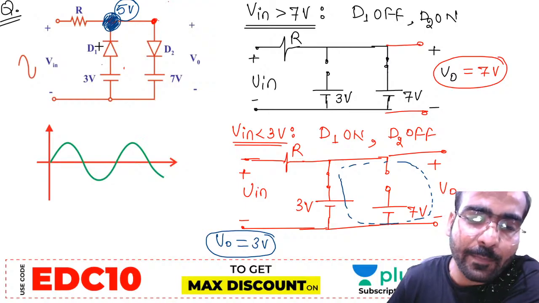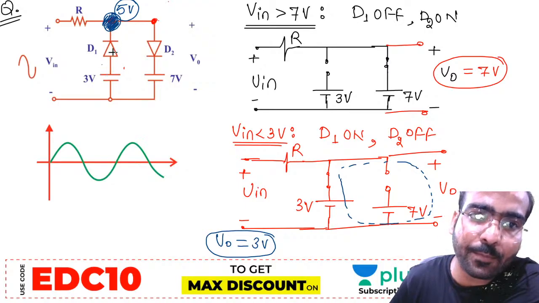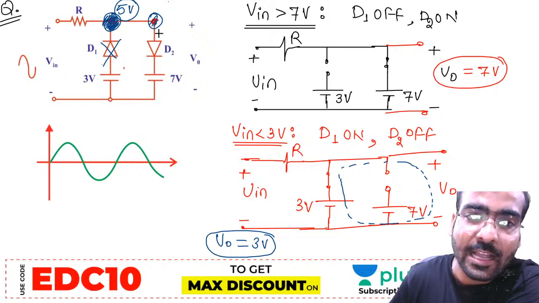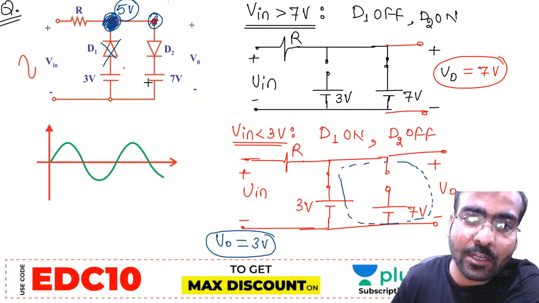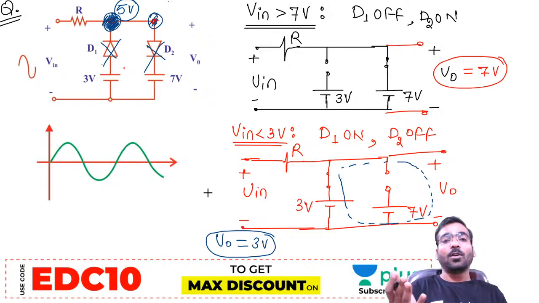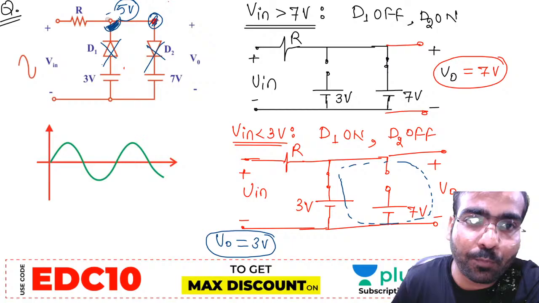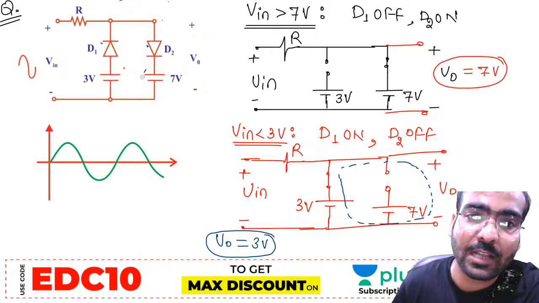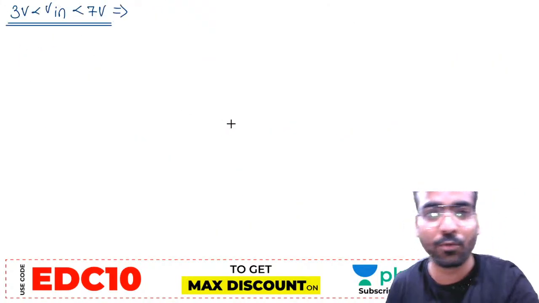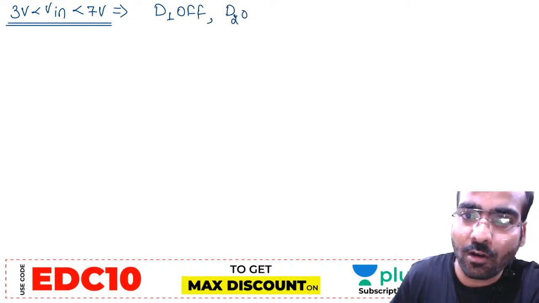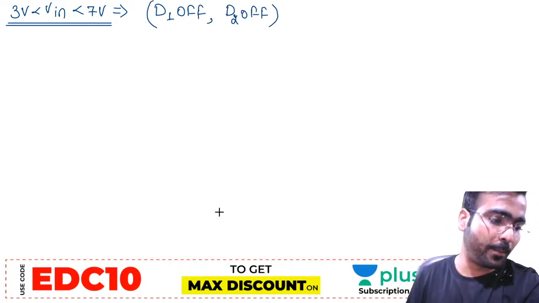Suppose 5 volt. D1 N terminal is 5, P terminal is 3 volt, so D1 will be off. If D1 is off, 5 volt will be here at the P terminal of D2, and the N terminal of D2 is having 7 volt. N is 7, P is 5, so D2 will be off. Both will be off. My dear friends, both diodes will be off when the input is between 3 and 7. So D1 off, D2 off.